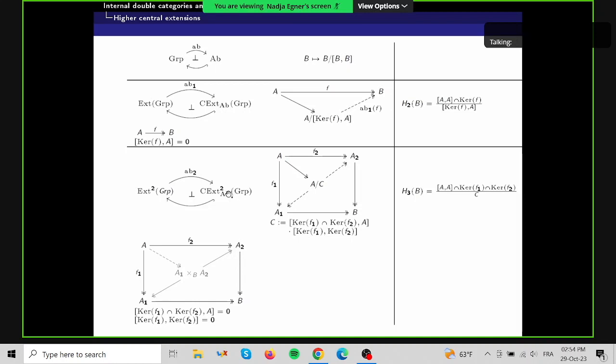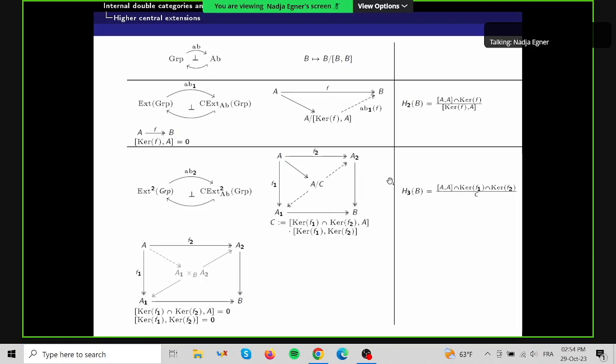And one can show again that the central double extensions are reflective in the double extensions. Where here, if we have such a double extension, then we take the quotient by C, where C is the product of these two subgroups, and then we get induced morphisms to A1 and A2, and then this square is central.